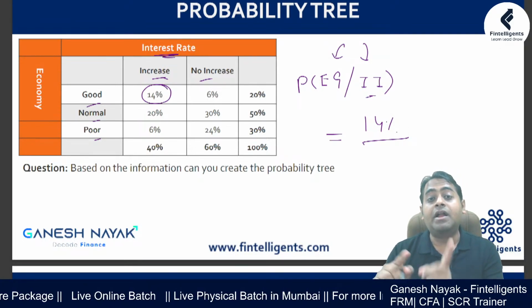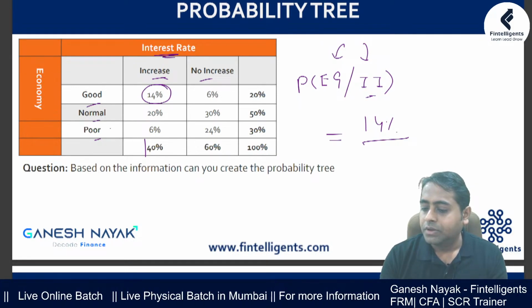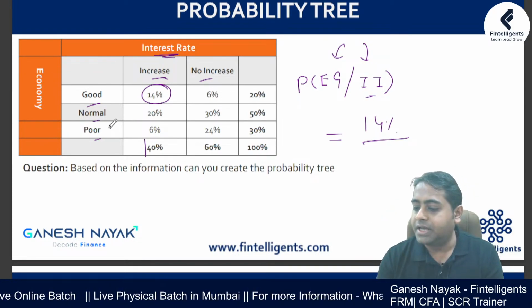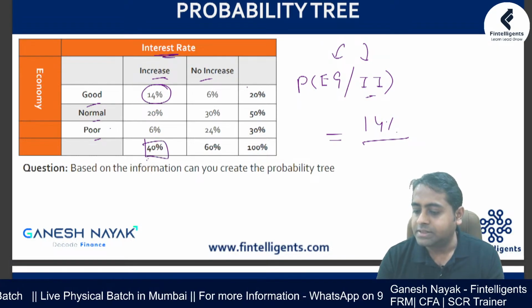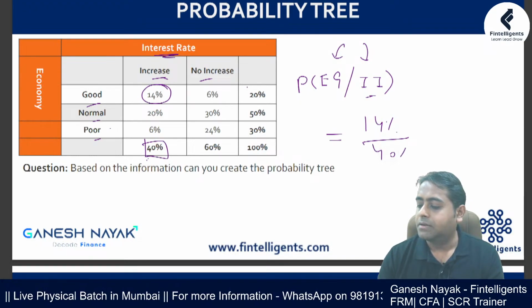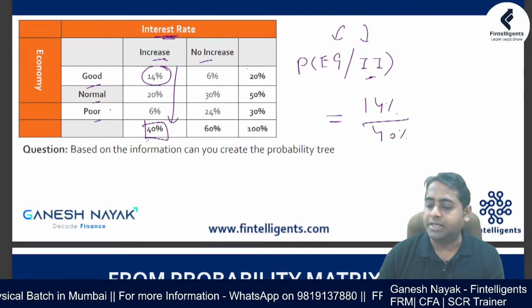Now over here I need an unconditional probability, which is nothing but the addition of all the interest rate increasing. This number is 40%. So for interest rate increasing, just add all the joint probabilities and you'll get the answer.